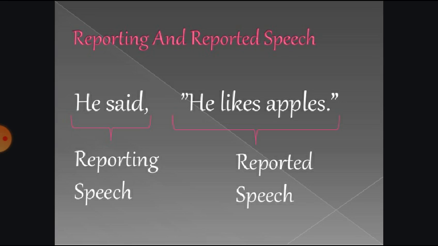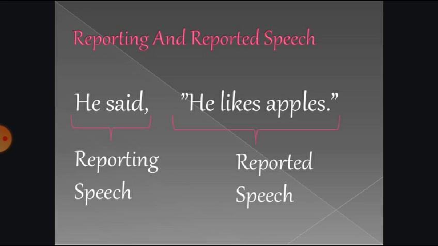As you can see, he said, comma, inverted comma, he likes apples, then inverted comma and a full stop. This sentence is written in direct speech.